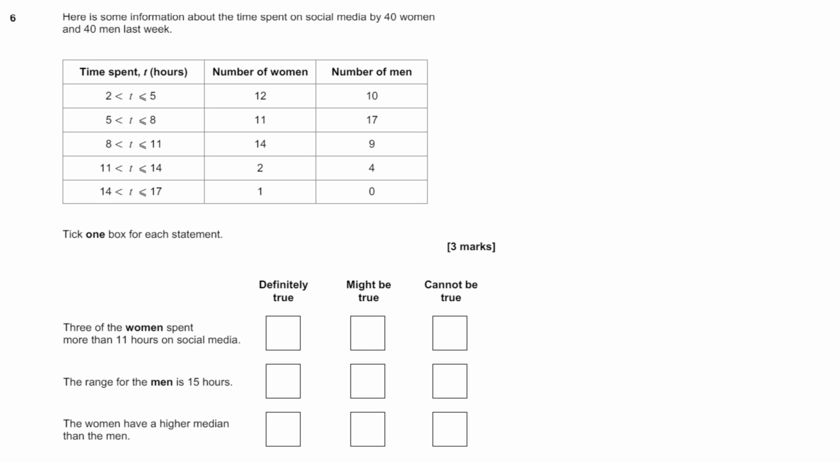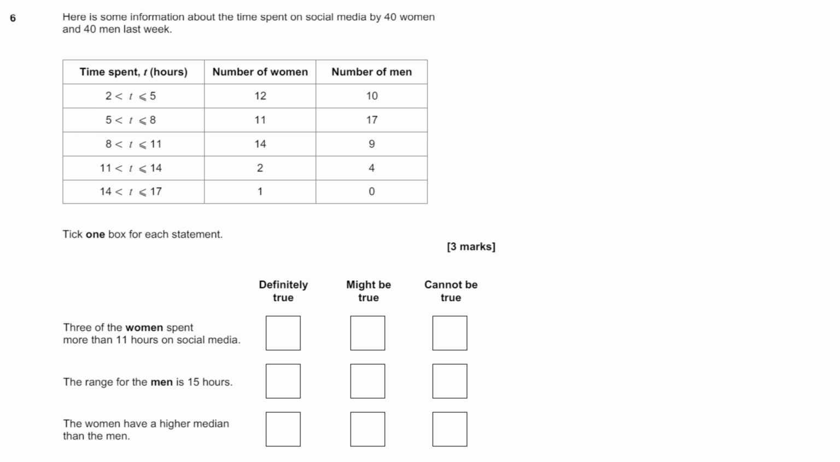Hey everyone, so today we're going to be answering question 6 from the past paper link down below. It says, here is some information about the time spent on social media by 40 women and 40 men last week. We have our table with the first column showing the bracket of time, the second column showing the number of women in each bracket of time, and then the third column shows the same for the men.